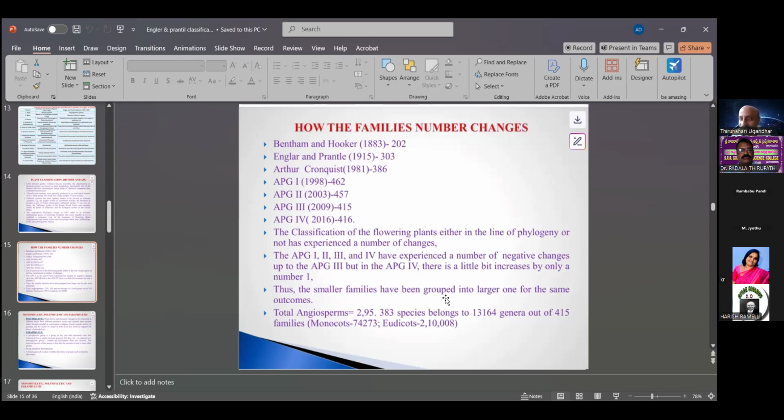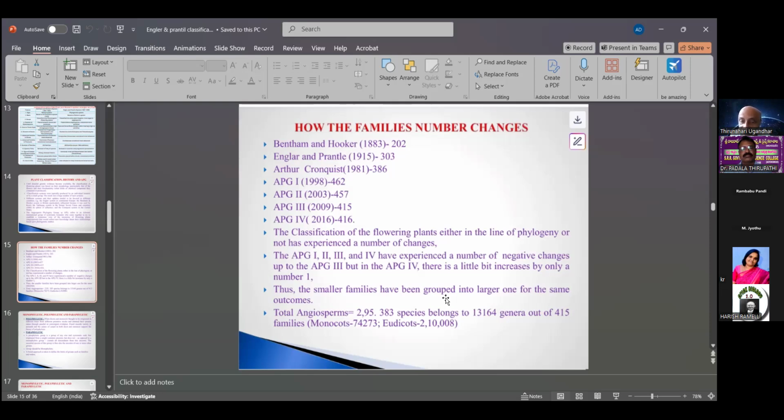But in present days, the methods following APG 4 are principles and so-called nomenclature. The classification of flowering plants, whether in line with phylogeny or not, has experienced a number of changes. APG 1, 2, 3, and 4 experienced a number of negative changes up to APG 3.